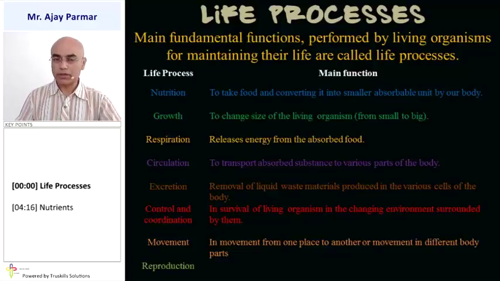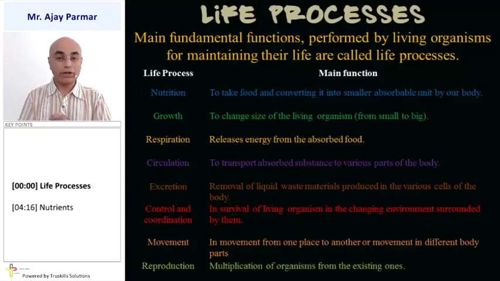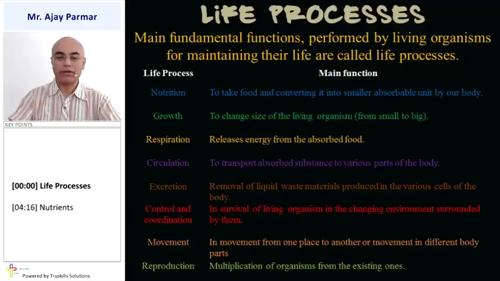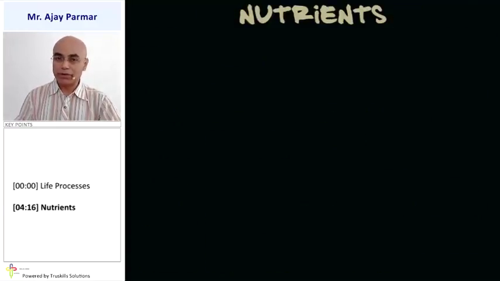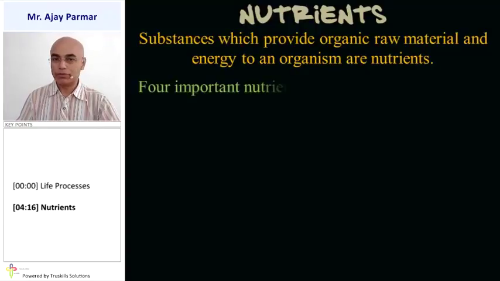Obviously, reproduction. None of the living organisms is ever eternal. They are going to die sometime by accident or by killing or by natural death. So, that particular multiplication of the organisms, that means production of those organisms again, for that particular purpose, reproduction is another important life process. Now, when we discuss nutrients, the substances which provide the organic raw material and the energy to an organism are considered to be nutrients.